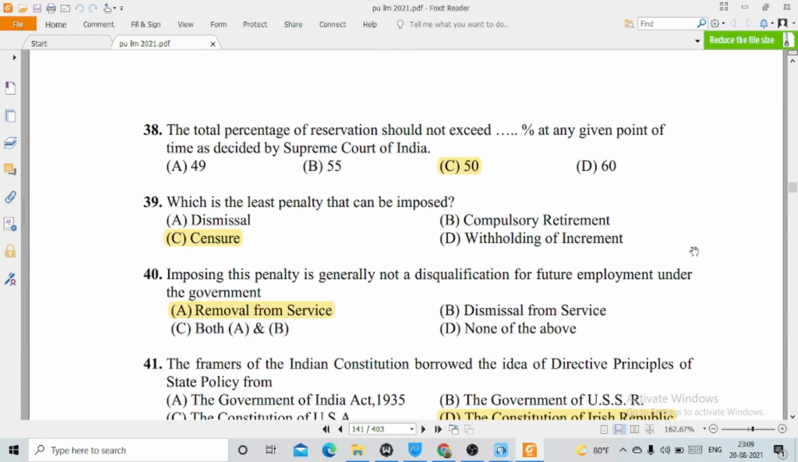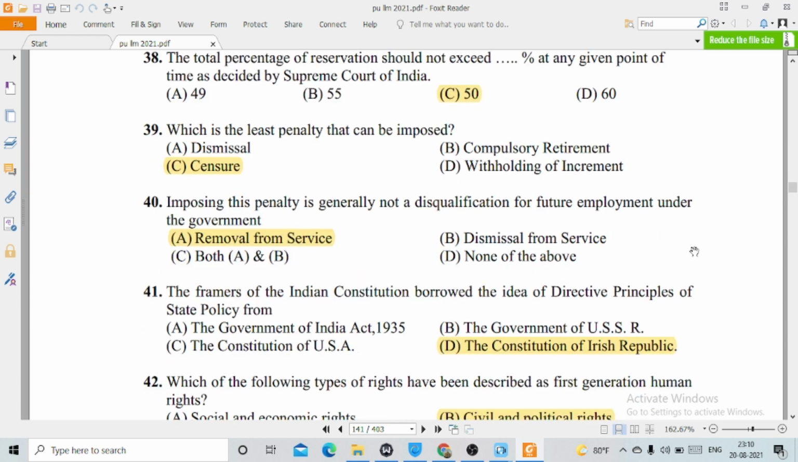38, the total percentage of reservation should not exceed 50% at any given point of time as decided by Supreme Court of India. 39, which is the least penalty that can be imposed? This is option number C, censure. 40, imposing this penalty is generally not a disqualification for future employment under the government. This is option number A, removal from service.